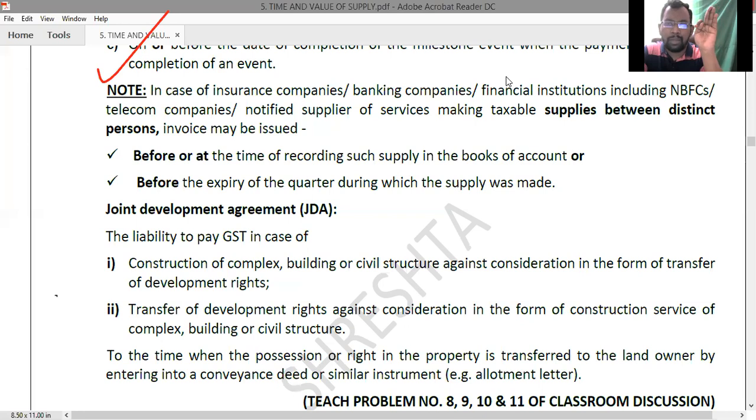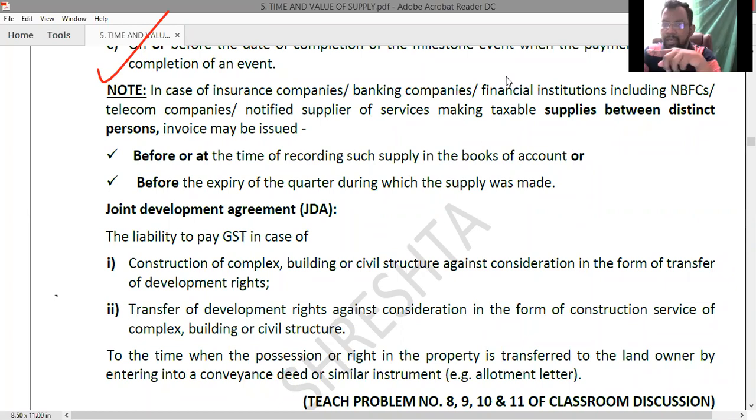First one, permanent transfer or disposal of business assets. Second one, supplies between related and distinct persons. Third one, import of services. Fourth one, supplies between principal and agent. Yes or no? On these 4 occasions, though the consideration factor is missing, they will still be treated as supplies.